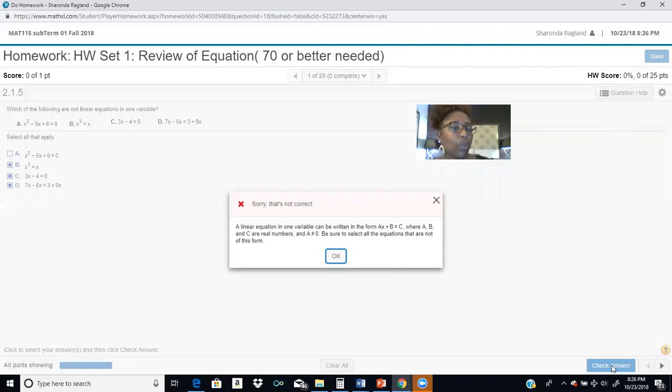I gave you a linear equation in terms of 2 variables, but they're giving you the actual definition. A linear equation in one variable can be written in the form ax plus b equals c, where a, b, and c are real numbers and a is not equal to 0, because if a is 0, then that's saying b is equal to c, and we don't have a variable. Be sure to select the equations that are not of this form.